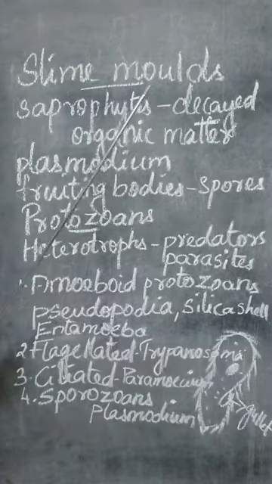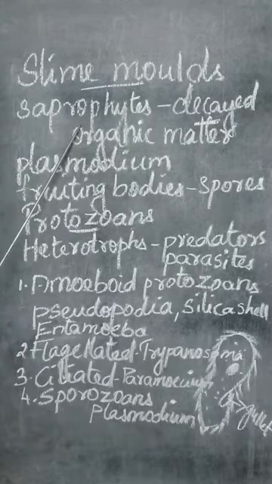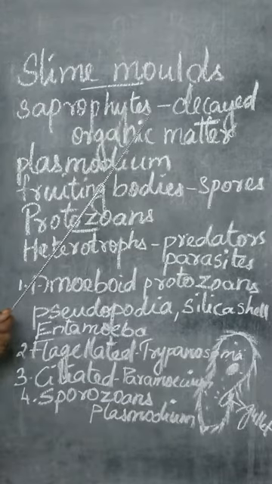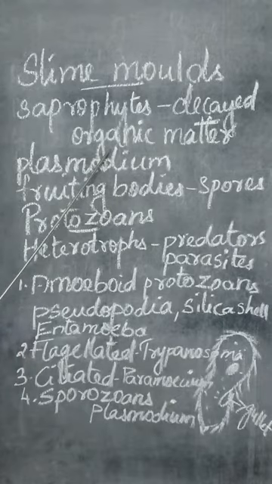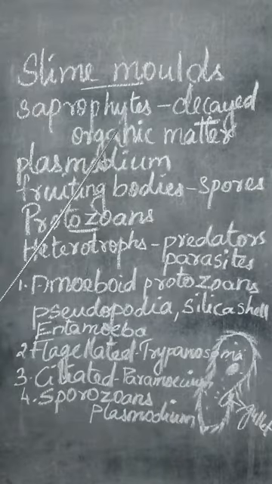If it is there on the soil surface, then this mass of protoplasm will be moving along that, above that, and while it is moving, it will be engulfing this organic matter. Engulfing means it will take inside. Into that protoplasm it will take inside, so that they can get the food from that.